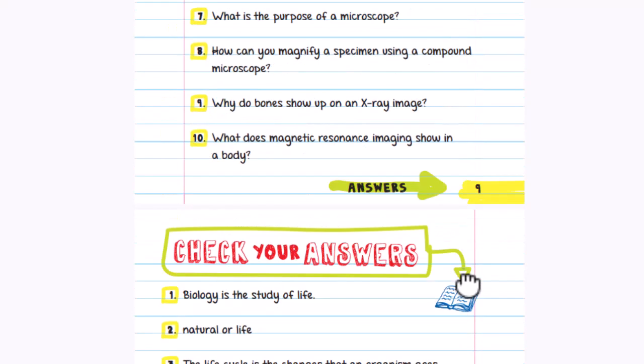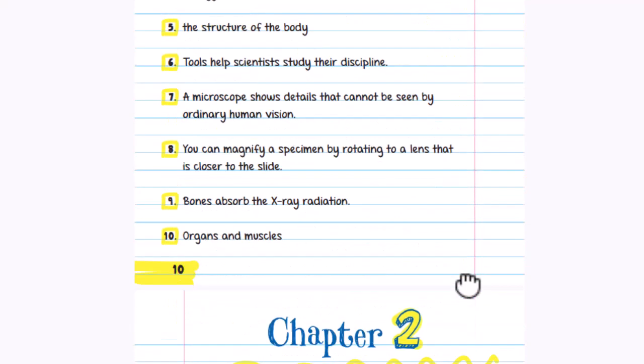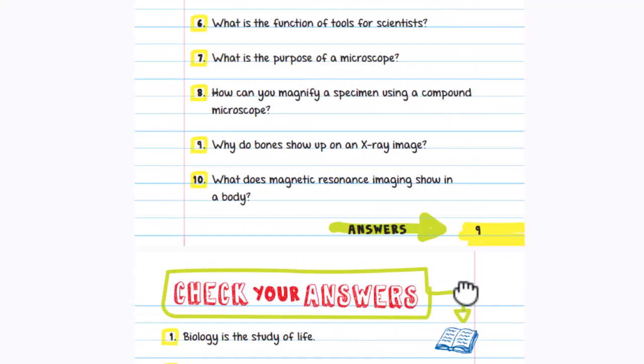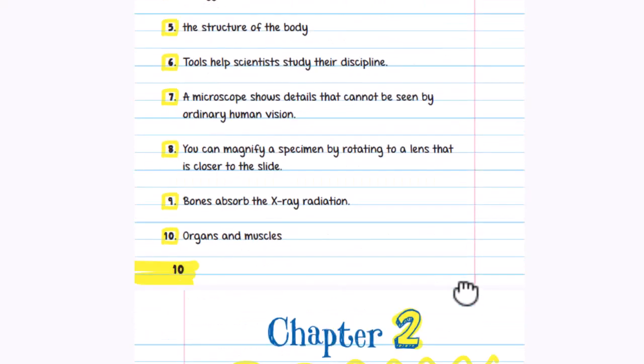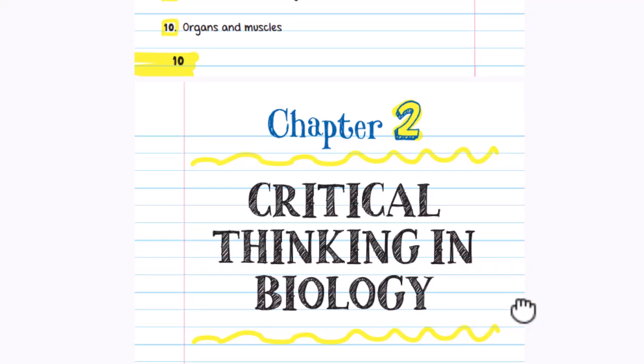Why do bones show up on an X-ray? Bones absorb the X-ray radiation. What does magnetic resonance imaging show in the body? Organs and muscles, the soft tissues. Exactly. Thank you.